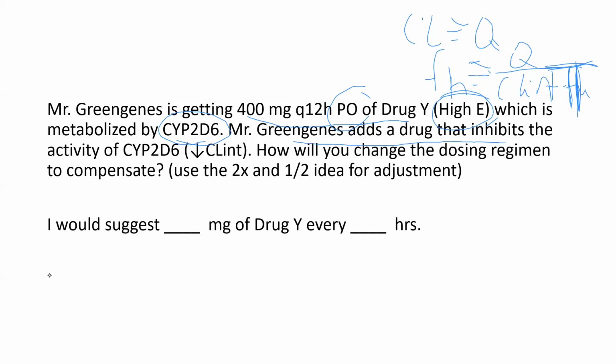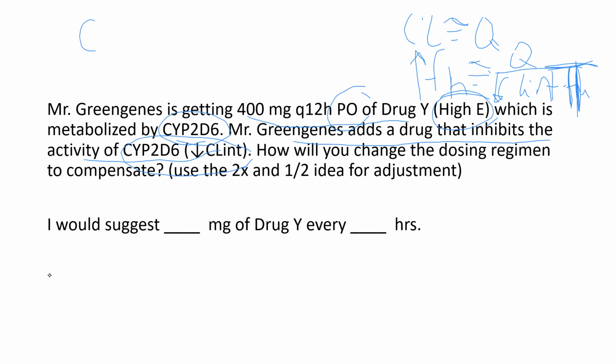Mr. Green Jeans adds a drug that inhibits the activity of the CYP system, so it decreases intrinsic clearance. That's not going to affect clearance, but what will it affect? It will affect your bioavailability. If you decrease the intrinsic clearance, more of the drug is going to make it through that first pass through the liver. So how will you change the dosing regimen to compensate?